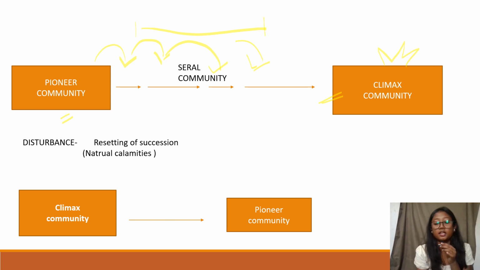In the environment, natural calamities can come. That is called a disturbance, the resetting of the succession. When there is a natural calamity, the climax community is replaced by a new community.